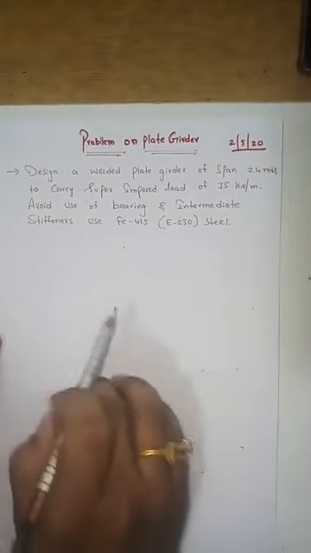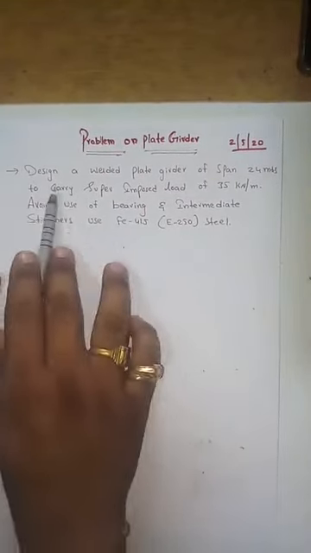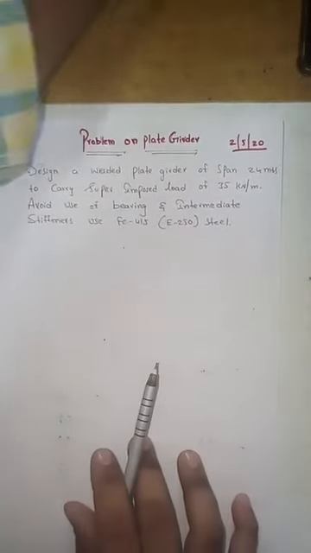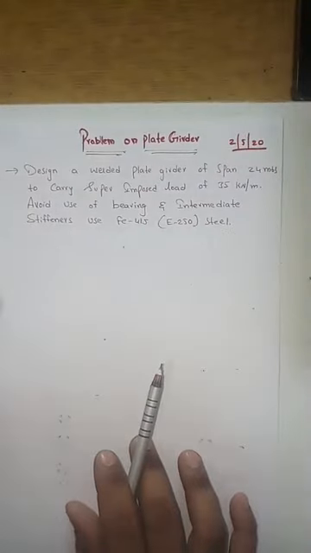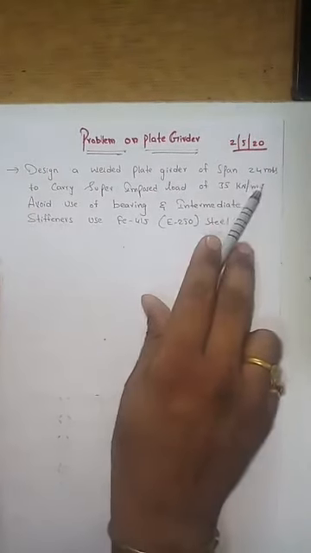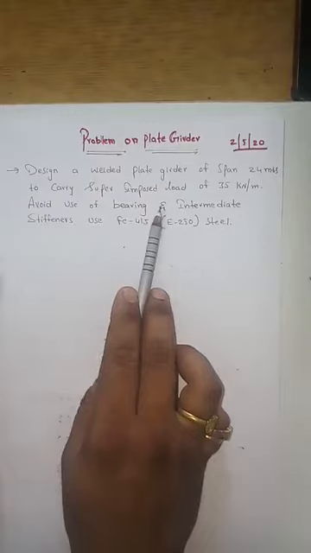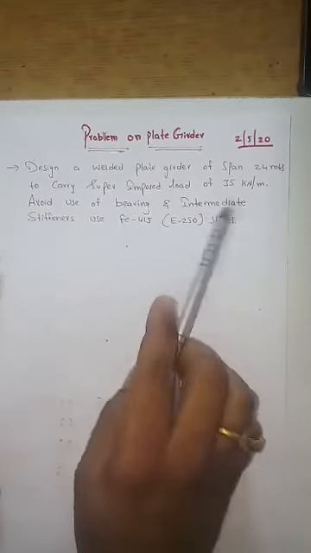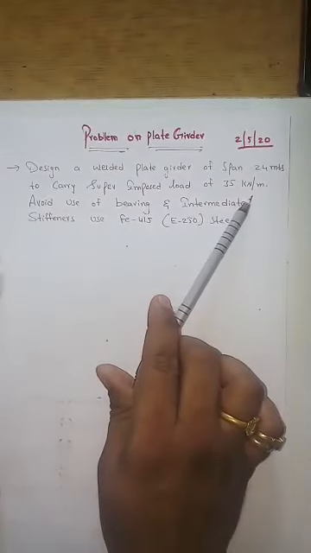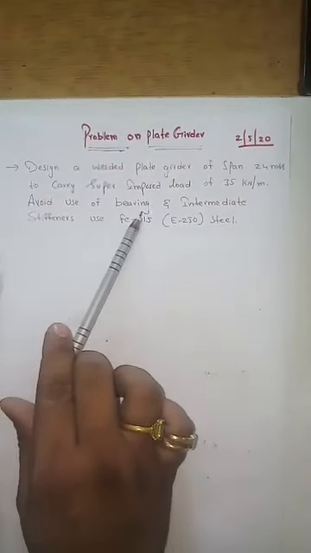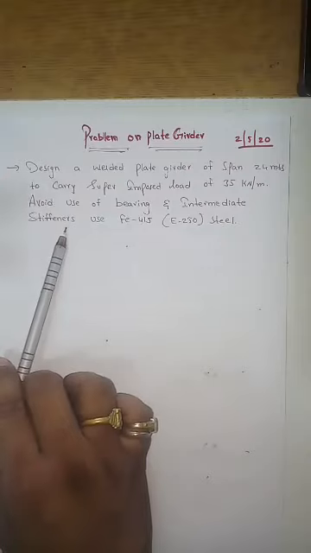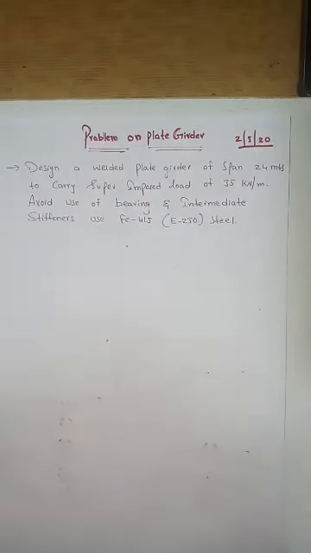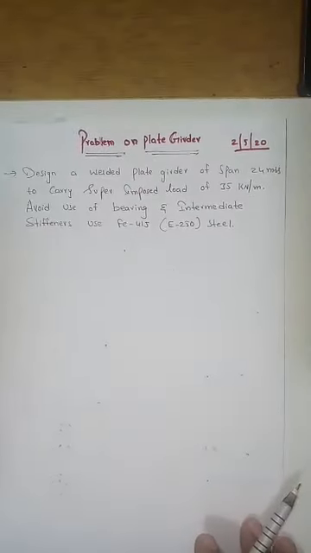So let me read out the question again. Design a welded plate girder. That means he is asking you to design a plate girder which is to be welded at flange and the web, of span 24 meters, to carry a superimposed load. What do you mean by superimposed load? It is not a constant load; it is a superimposed load of 35 kilonewton per meter. Avoid using bearing and intermediate stiffeners. That means you need not design any bearing or intermediate stiffeners. You have to just design the plate girder. That's how the problem is.